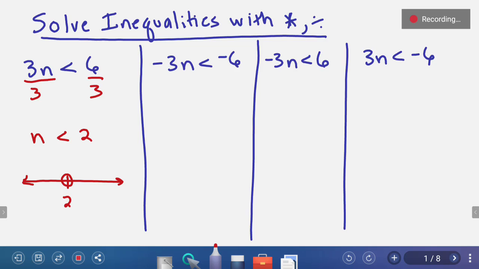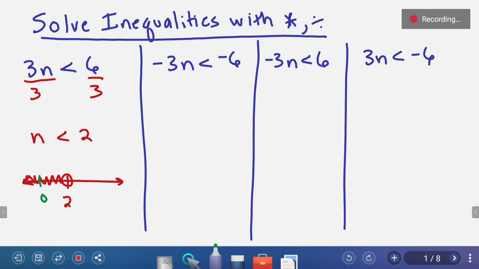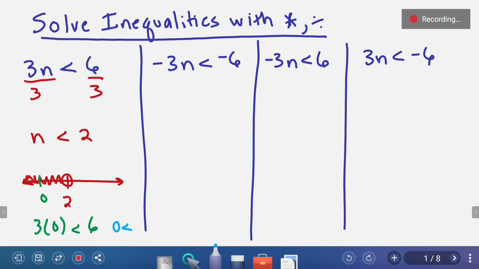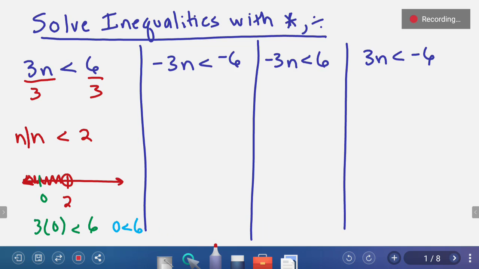Benchmark of 2, open circle, n is less than, to the left of 2. Let's pick a number under 2. Let's say 0. If we replace n with 0, is that less than 6? We put that back into the original. 3 times 0 is 0, and 0 is, in fact, less than 6, so we know we are correct. We know we're good, so we can go back and put solution set notation around our solution.